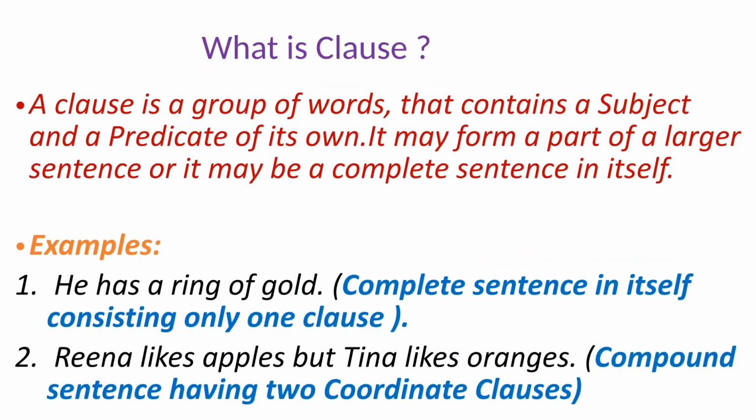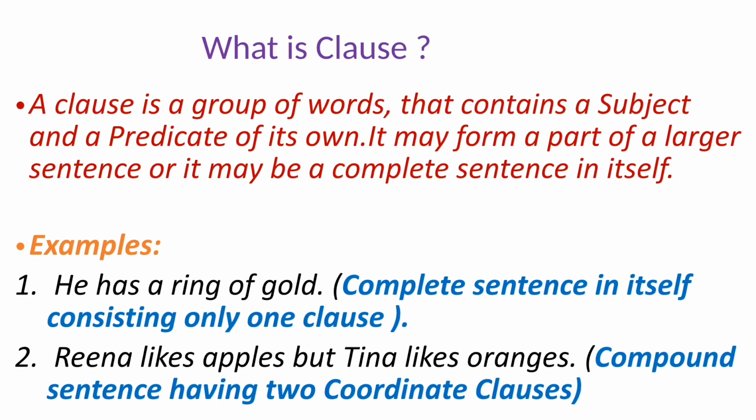So what is a clause? A clause is a group of words containing a subject and a predicate of its own. It can be a part of a larger sentence or it can be a complete sentence in itself. For instance, "He has a ring of gold." It is a simple sentence containing one clause only. It has a subject, he, and predicate, has a ring of gold. So it is a complete sentence in itself consisting of one independent clause.